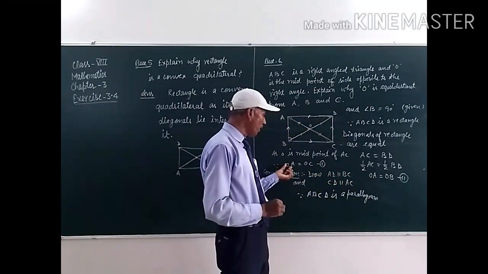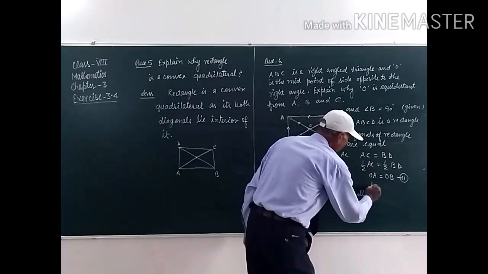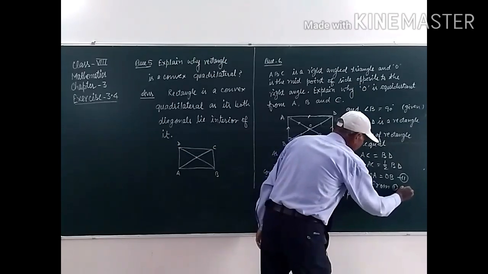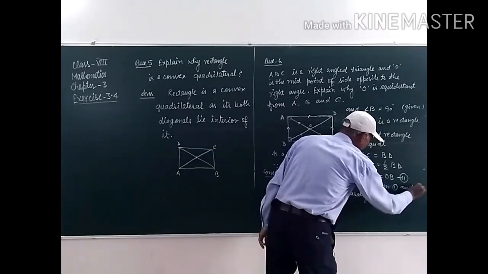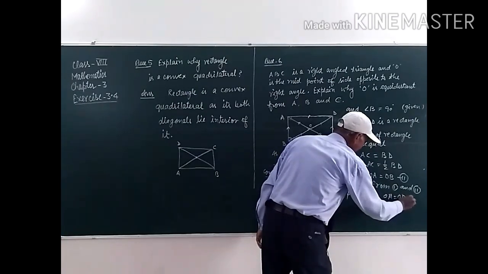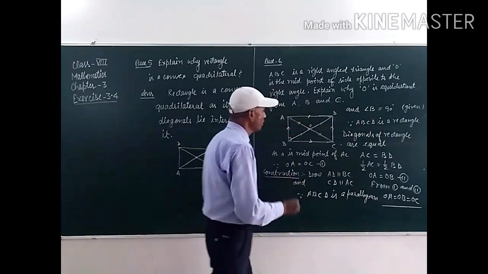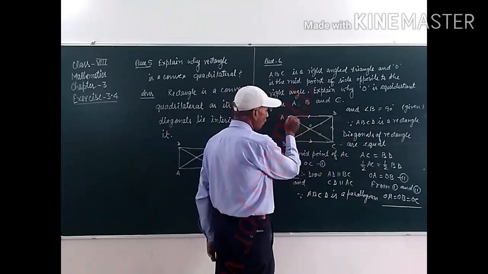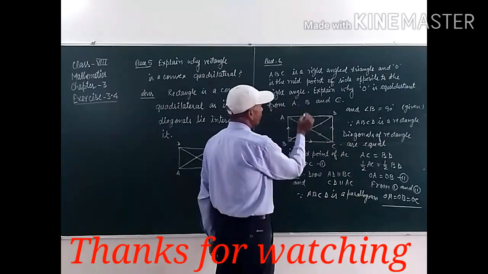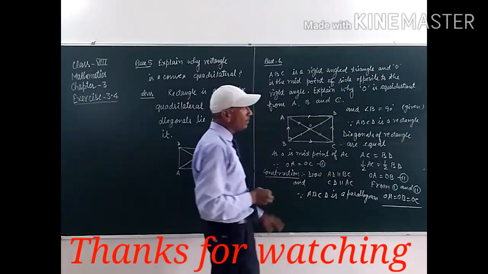Therefore, OA equals OB equals OC. Clear, student? So the distances OA, OB and OC are equal. So A, B and C are equidistant from O.